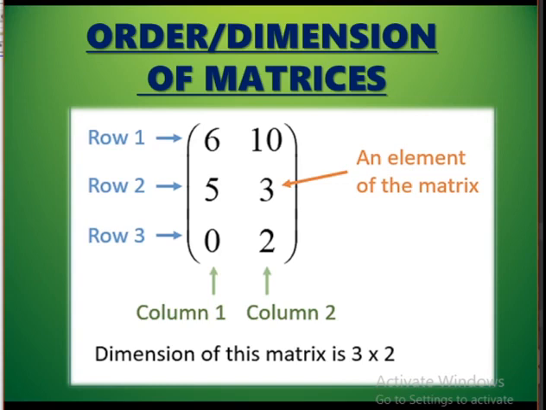When you write the dimension or order of a matrix, we write the number of rows first, by the number of columns. So we read this as 3 by 2. It is not 3 into 2, and it is not 3 cross 2 either, because cross we will be using in vector algebra. So we have to read this only as 3 by 2. The dimension of the matrix is 3 by 2, number of rows by number of columns.